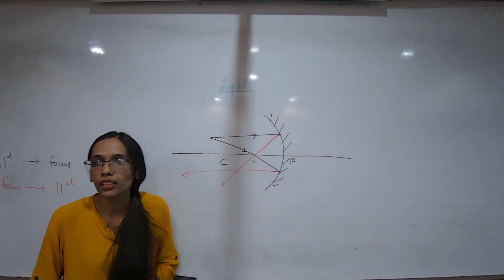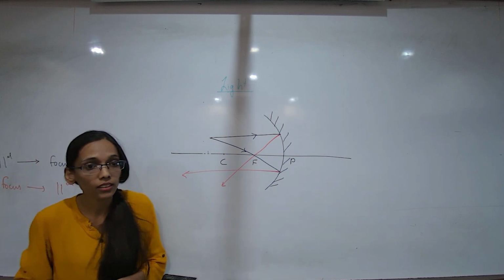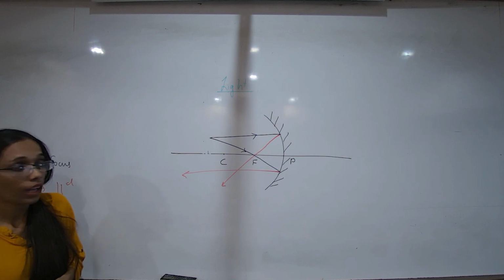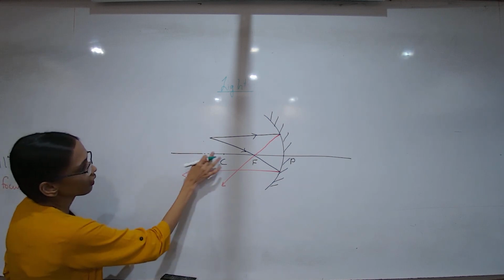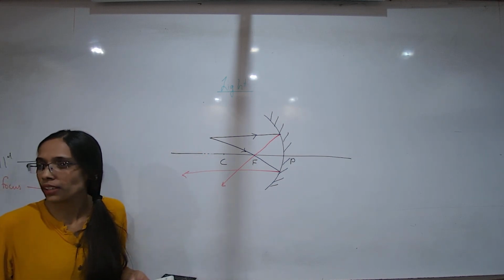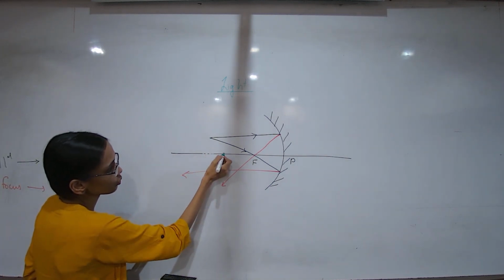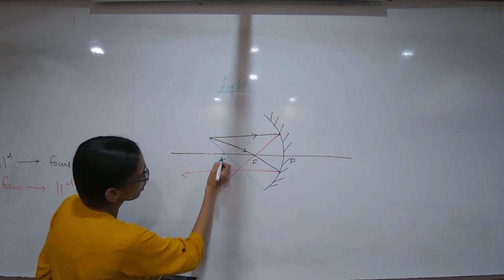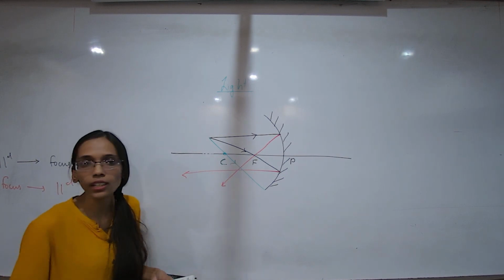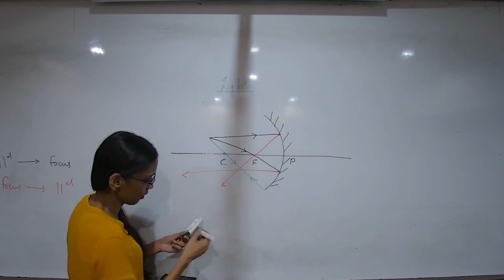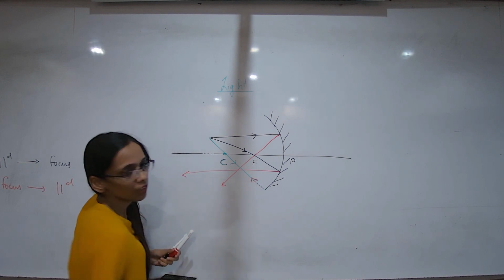The third one, yes, what's the third one? If it passes through the center of curvature, it will reflect back the same way. Yes, that's the easiest one and the least used also in ray diagrams. So the third one is, let's say it is passing through your center of curvature. What will happen? It will trace back. What was my reflected ray's direction? It was the red color, so it will trace back.